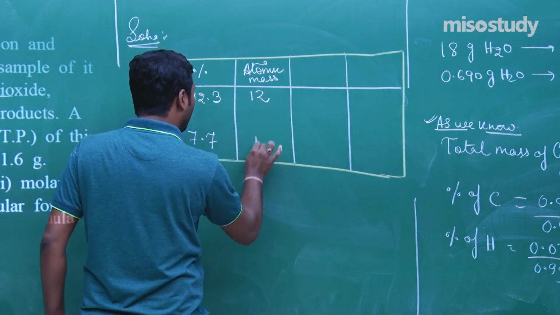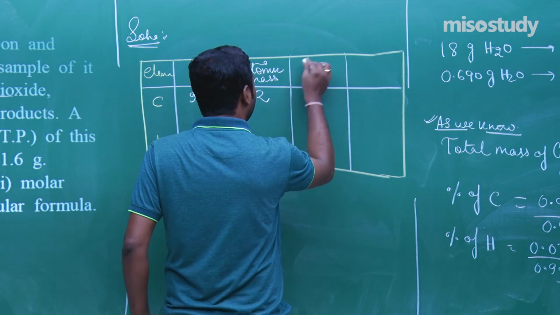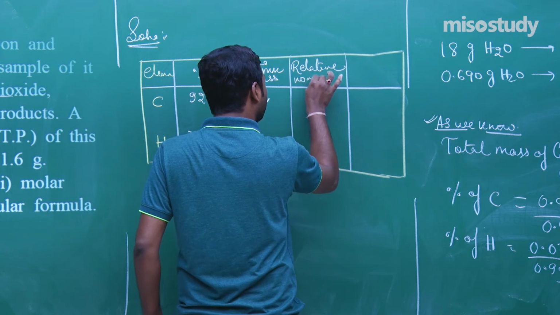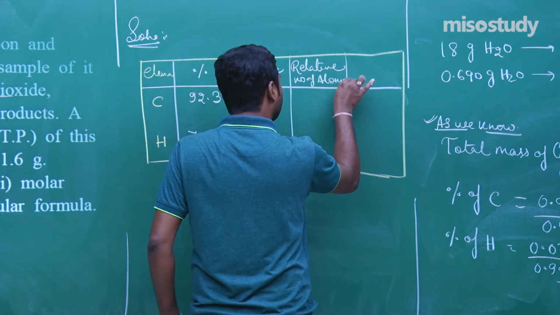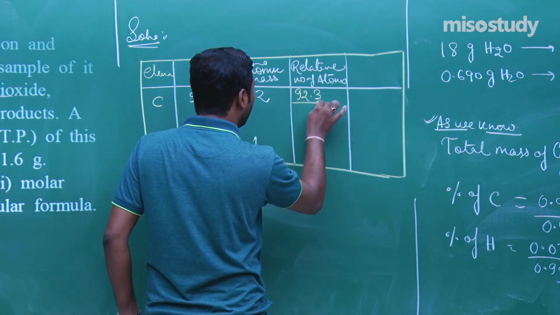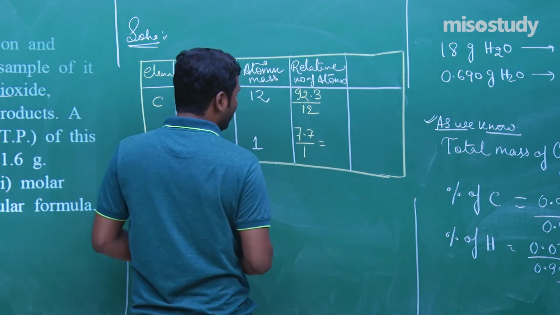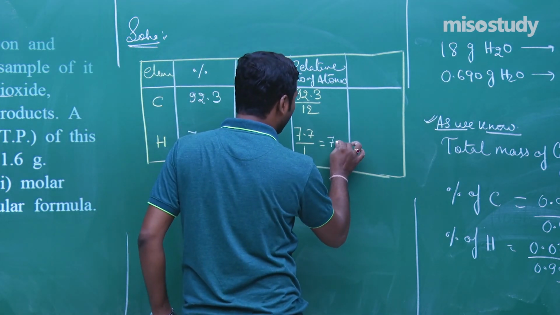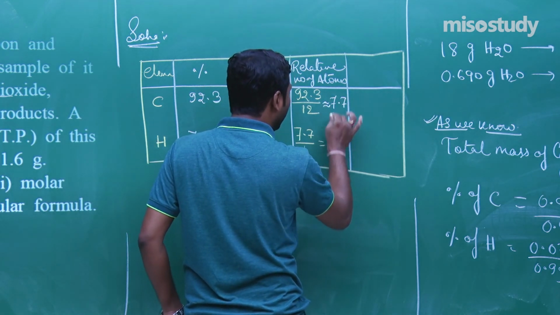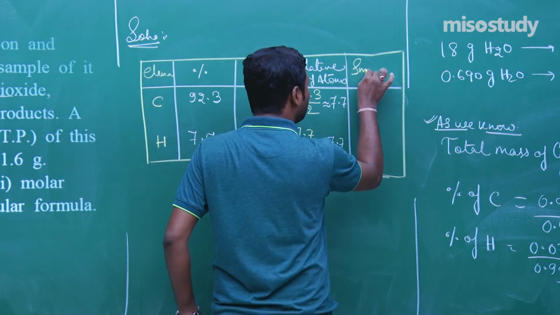That is 12. What is the atomic mass of hydrogen? That is 1. Now, relative number of atoms, that will be equal to 92.3 upon 12 and 7.7 upon 1. It will be around 7.7. Clear to you? Now, the simple ratio.